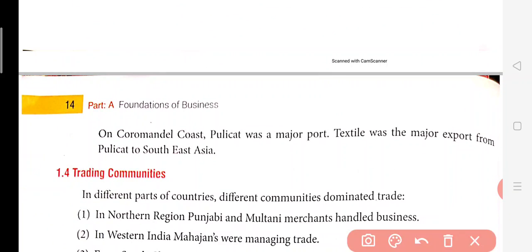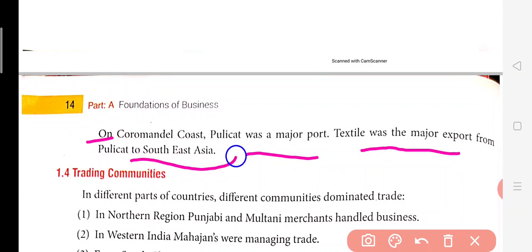On the Coromandel coast, Pulicat was the major port. Textile was the major export from Pulicat to Southeast Asia. Here in the Southeast region, the major good exported was textile. India was rich in cotton, so we were also making some good textile cloths. So it was sold to other foreign countries from the Coromandel coast.